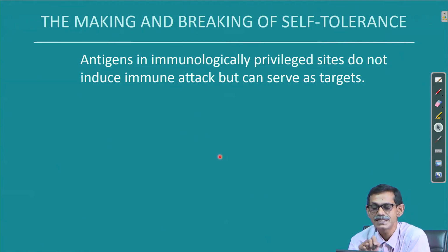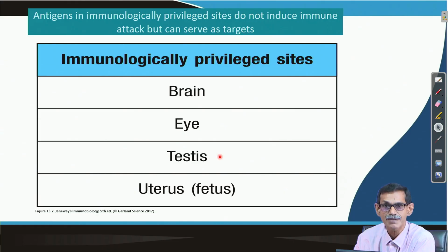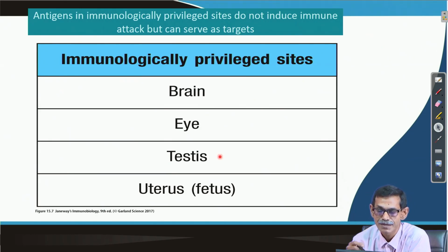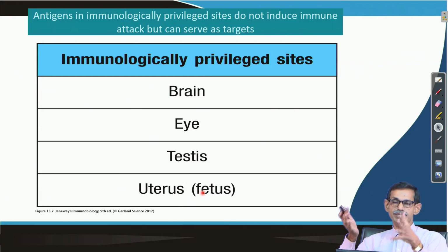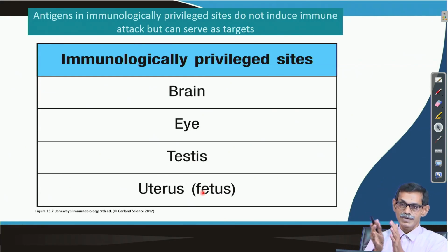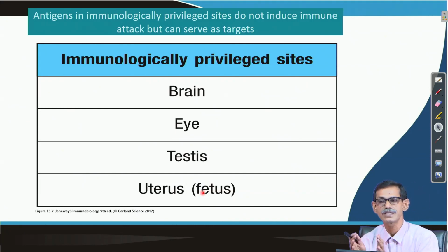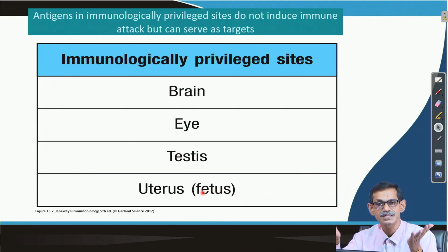Okay. Antigen in immunologically privileged sites does not induce immune attack, but can serve as a target. What does it mean? There are a few places in our body like brain, eye, testes, uterus or fetus, which are immunologically privileged. It does not really mean that no immune system is there. T cells can go there, B cells can go there, but there are certain mechanisms. So, the brain has a blood brain barrier, not everything can cross.